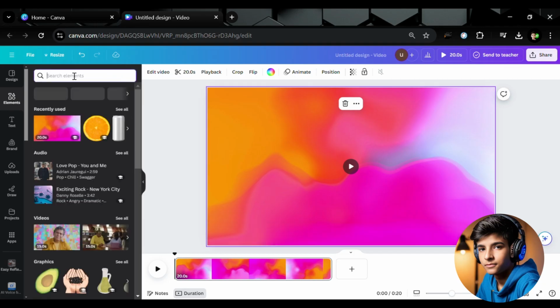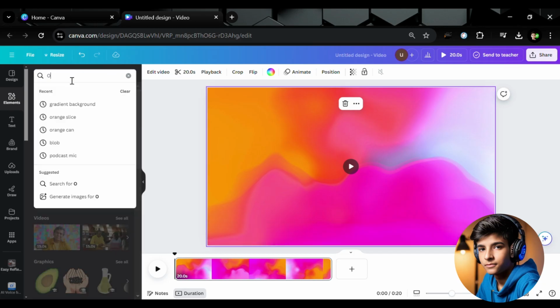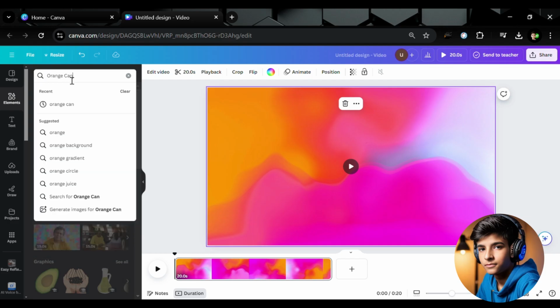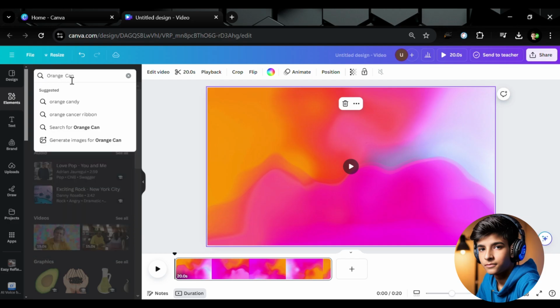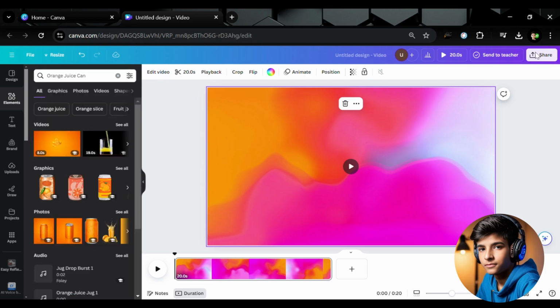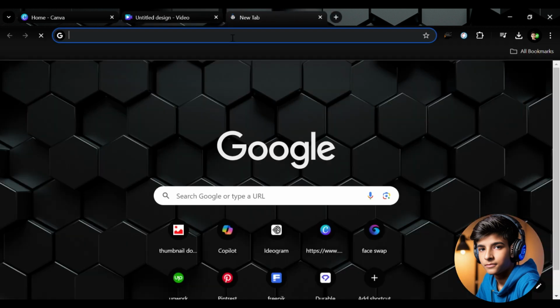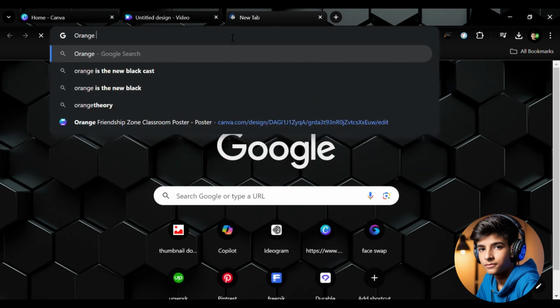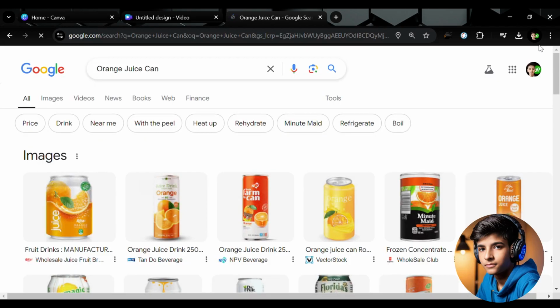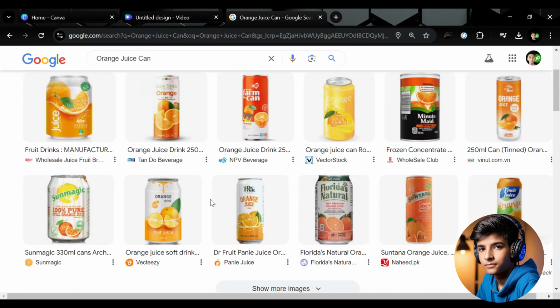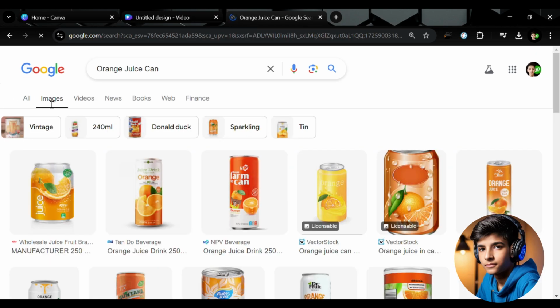After that, search here orange can, but red orange juice can. Now you can see that we have some results here. So let's choose this one. You can choose the real one by opening new tab, search here orange juice can. Okay, you can see that here too much results you can take by going on image section.